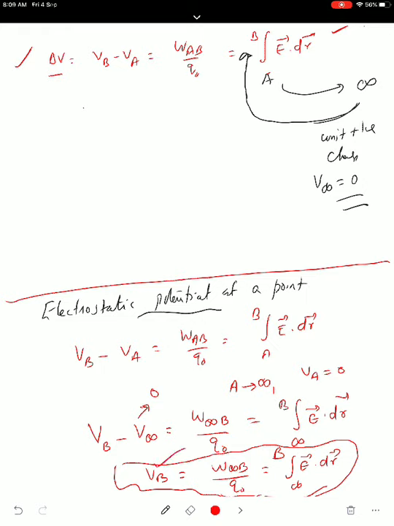Potential at any point is defined, the definition coming from this equation, as the amount of work done bringing a unit charge from infinity to that point against the electrostatic force without any acceleration. It can be measured as the line integral of the electric field from infinity to the point, E dot dr. This is the way of measurement. Work done is independent of the path, always remember. Work done against the electrostatic field is independent of the nature of the path. It can take any path, and depends only on the initial and final points.